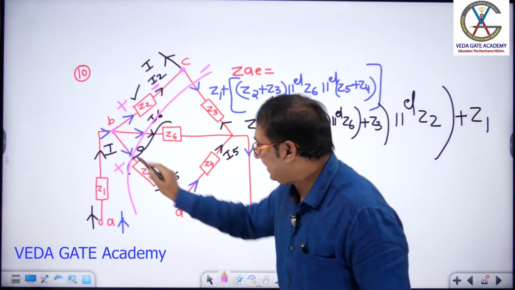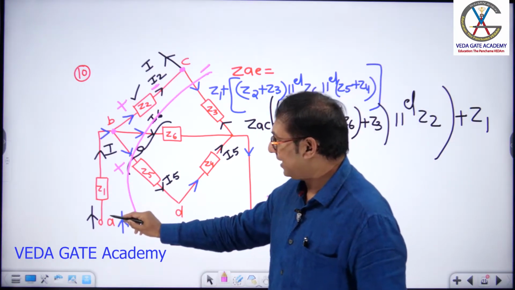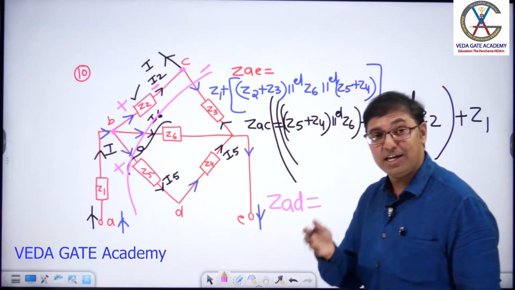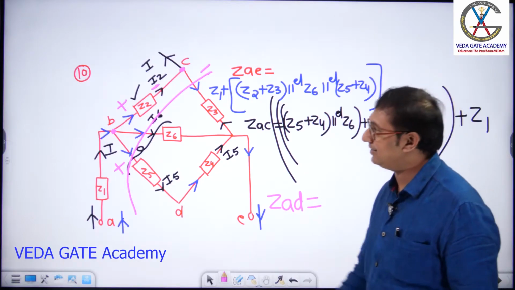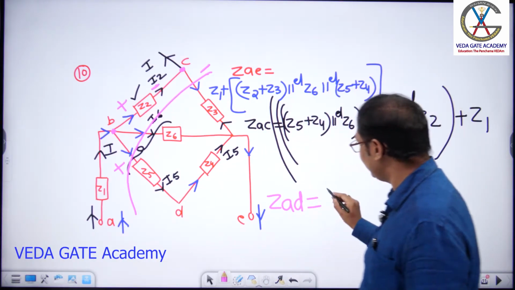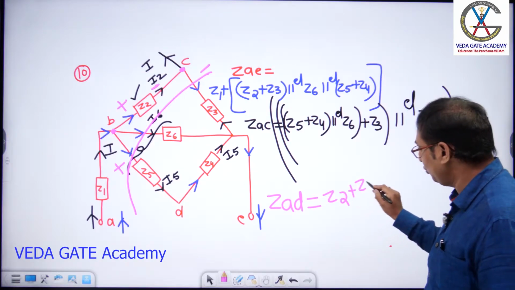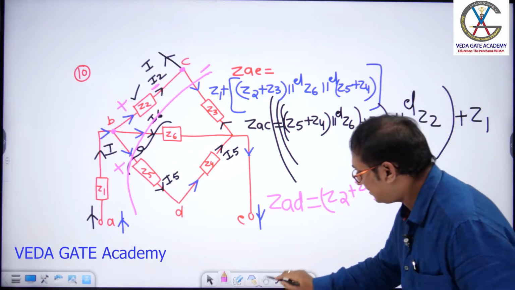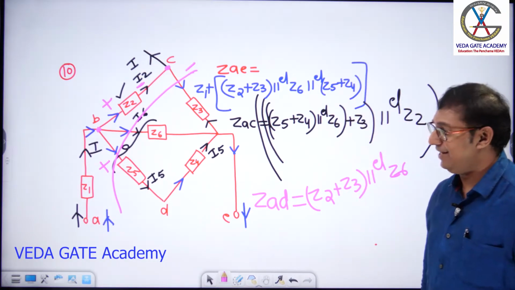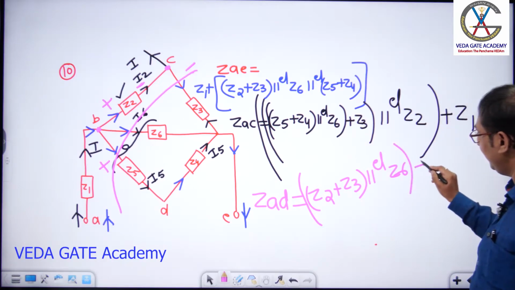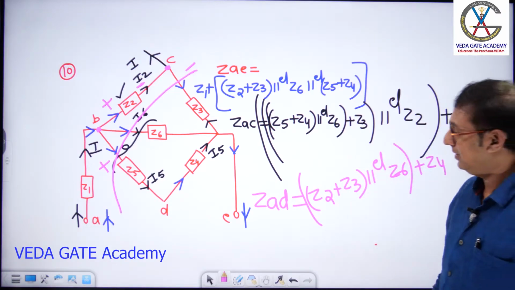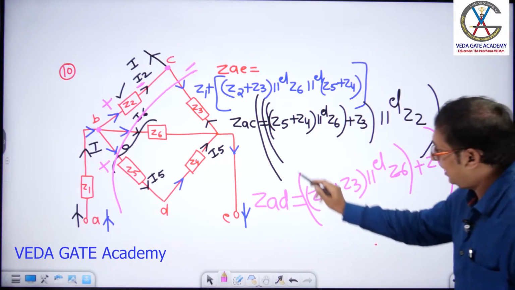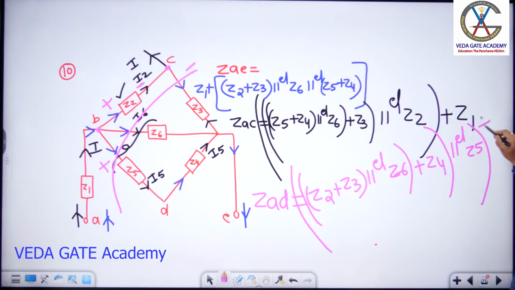Yes, ZAD, please understand. Current comes like, you have to view it. Please draw circuit on your own and please analyze and cross check your answer with the answer which I give. Done, sir? Right. Z2 plus Z3 in series, parallel with Z6. The combo is in series with Z4. The total combo is in parallel with Z5. And the last combo is in series with Z1.